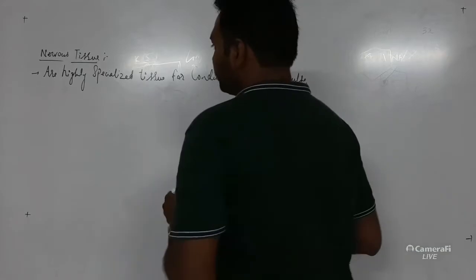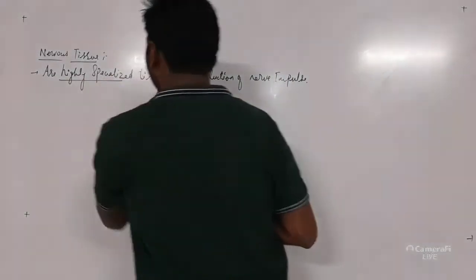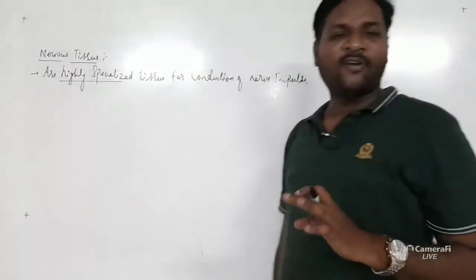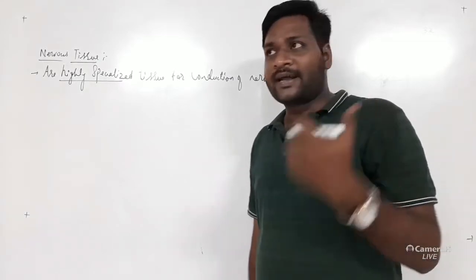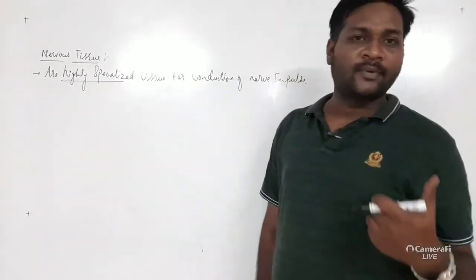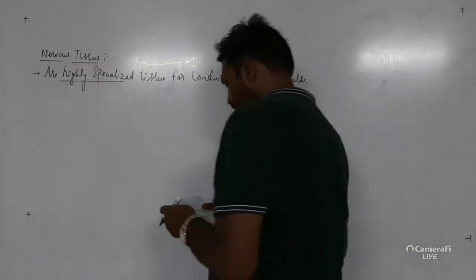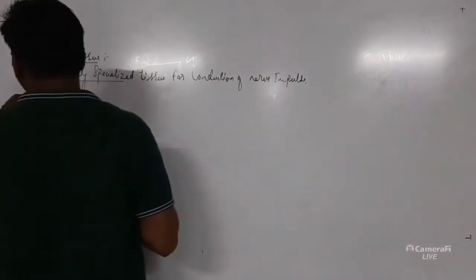These are highly specialized tissues, right? Their main function is to transmit the signals from one part of the body to another part of the body.